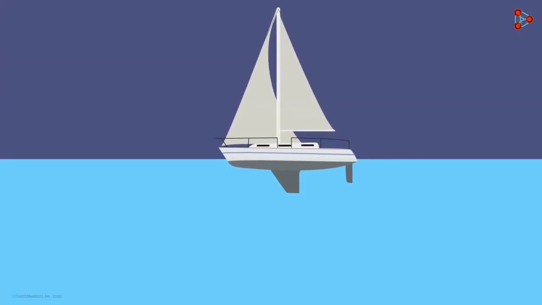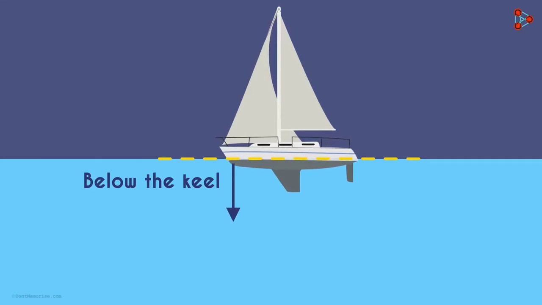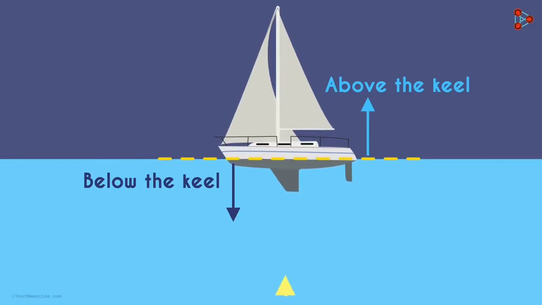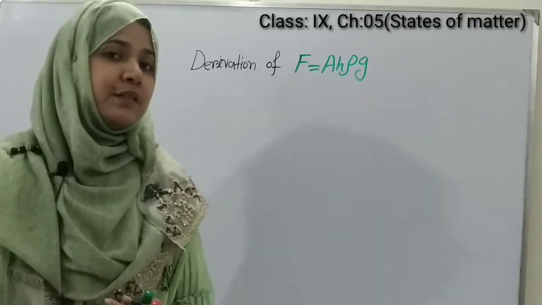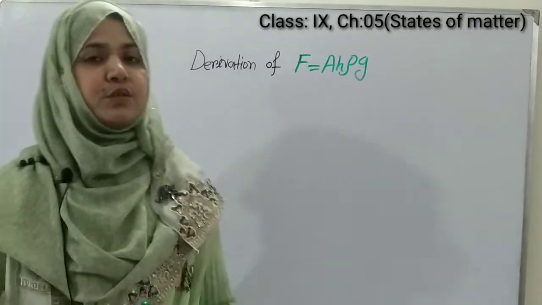It's simple. If the weight of water displaced by the vessel below the keel is equivalent to the vessel's weight, then everything above the keel will remain afloat. That's because the water too applies an upward buoyant force on the ship, which is the same as the weight of the water displaced by it. Now, the derivation of F equals H rho g.